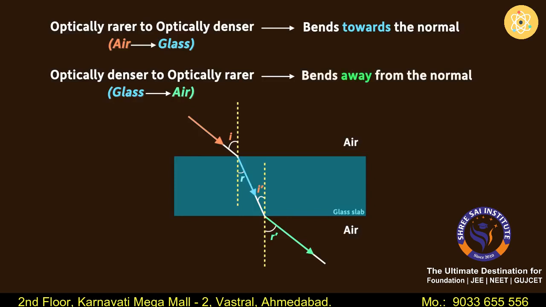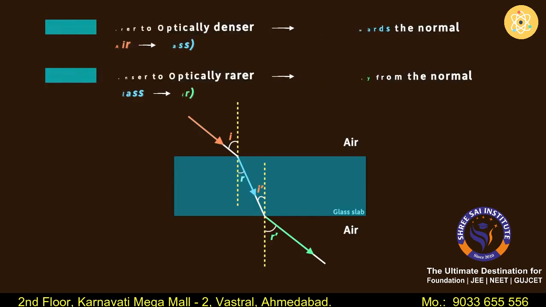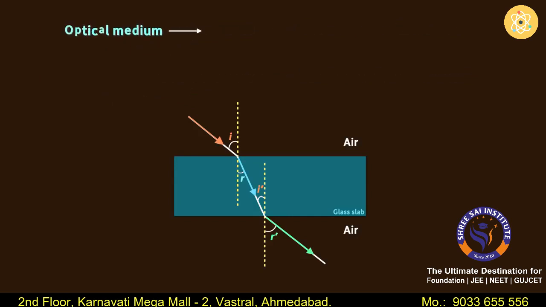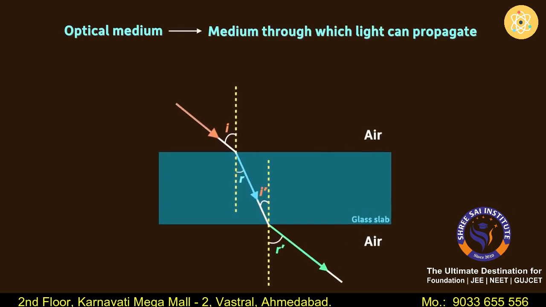What do we mean by optically rarer and denser mediums, by the way? An optical medium is a medium through which light can propagate. Since both air and glass are transparent, light can pass through them. So, both of them are optical mediums. What about rarer and denser?